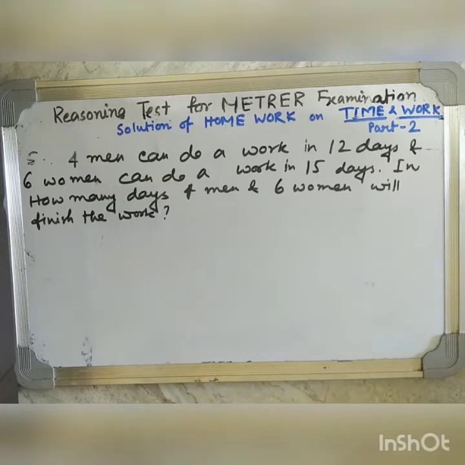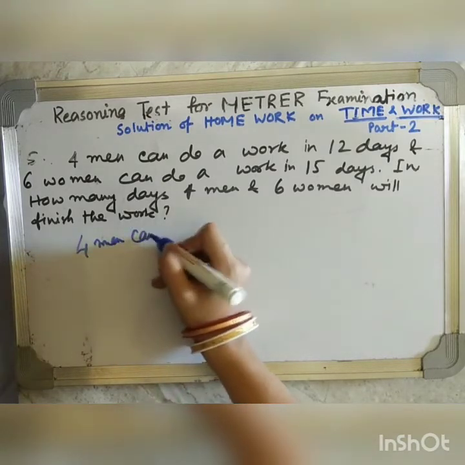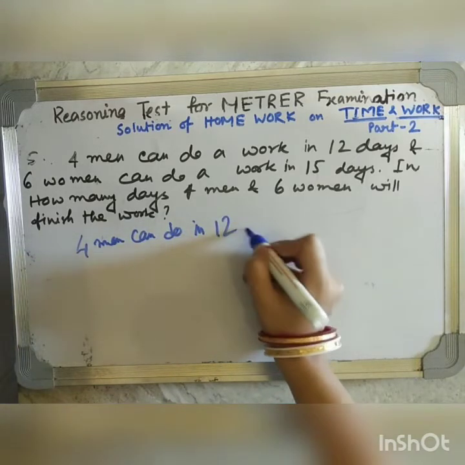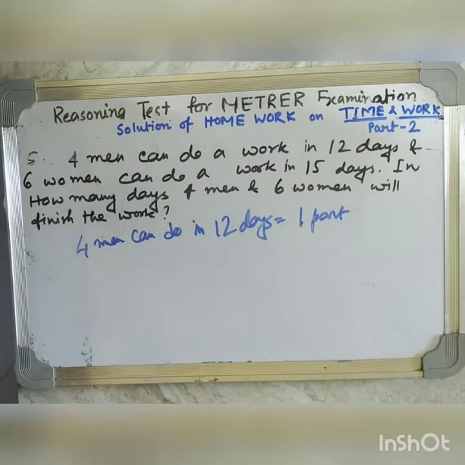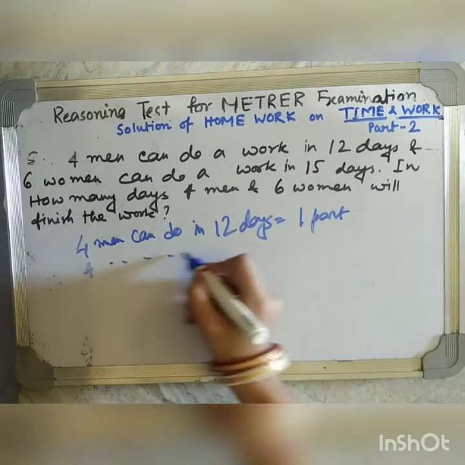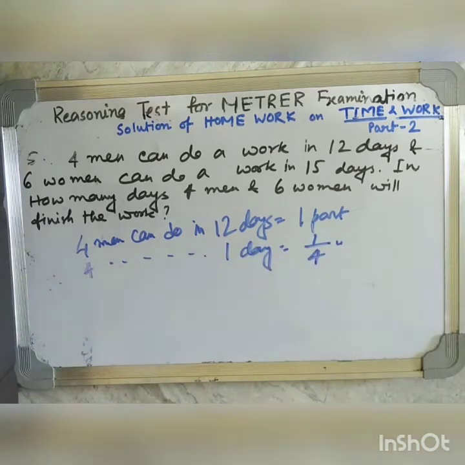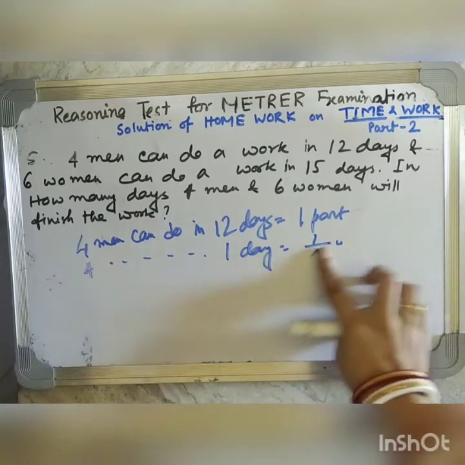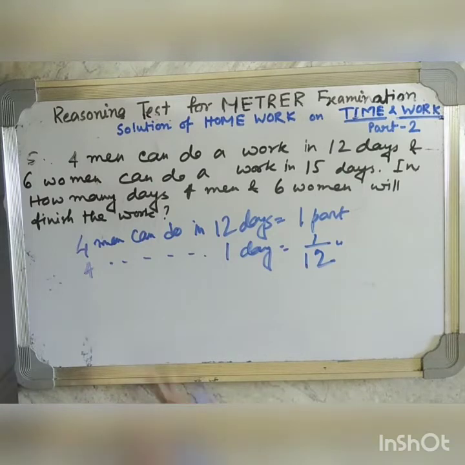Now in question number 5 it is written, 4 men can do a work in 12 days and 6 women can do the work in 15 days. So let's write 4 men can do in 12 days is equal to 1 part. Okay. Therefore, 4 men can do in 1 day, sorry, 1 by 12 part. In 12 days, 4 men are doing 1 part. So in 1 day they will do 1 by 12 part.